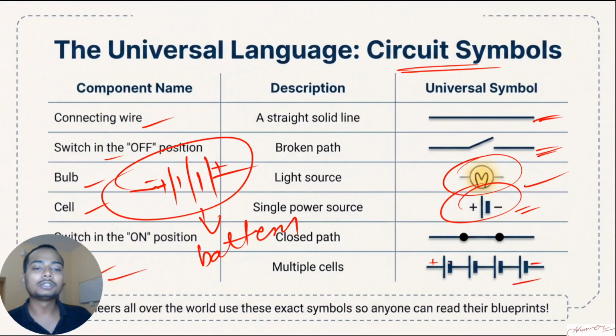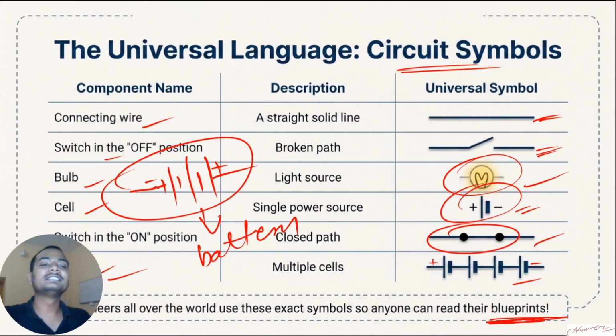This is the negative terminal, this is the positive terminal, and this is the switch, closed switch. Clear? This is very helpful for the engineers to create the blueprint of any circuit. Now you are having very simple circuits. When you go to the higher classes, there are complex circuits, so every time you cannot draw the figures of battery, cell, bulb, everything.